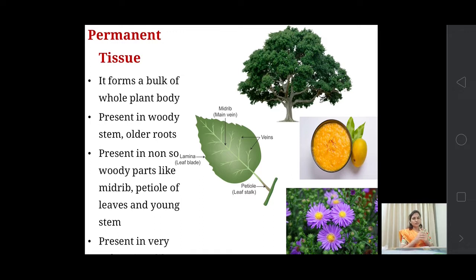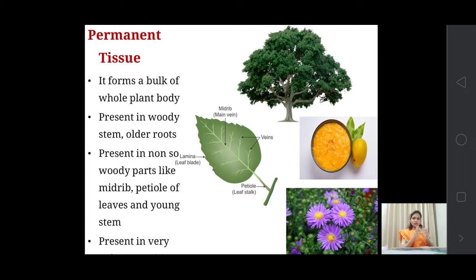So permanent tissues are found everywhere in the plant body. Without permanent tissues, the plant body is not formed, it is not possible. This is the main importance of the permanent tissues.